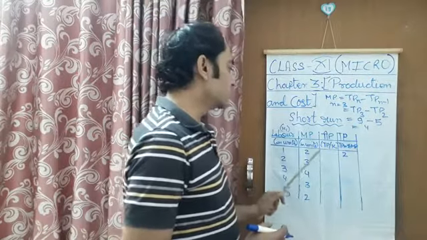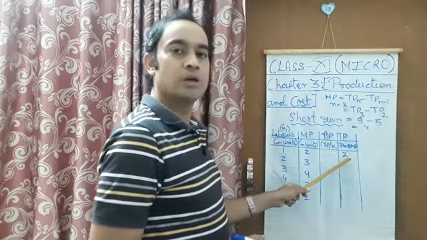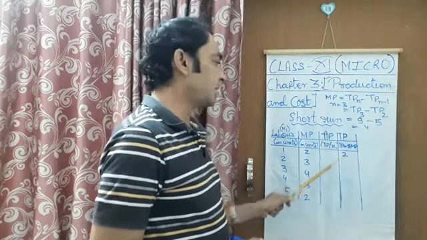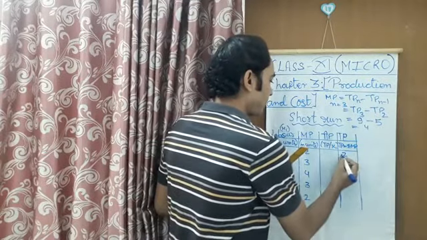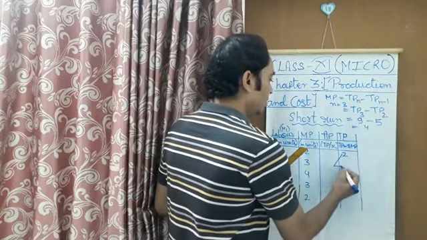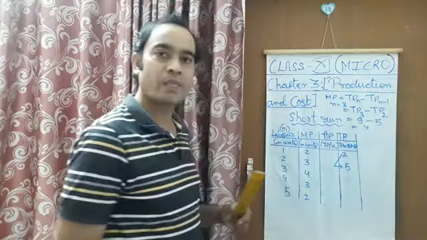Now how do we calculate this total product? We'll add the values in a zigzag way. Zigzag way means we'll add this 3 with 2 and we'll get the answer 5, right?